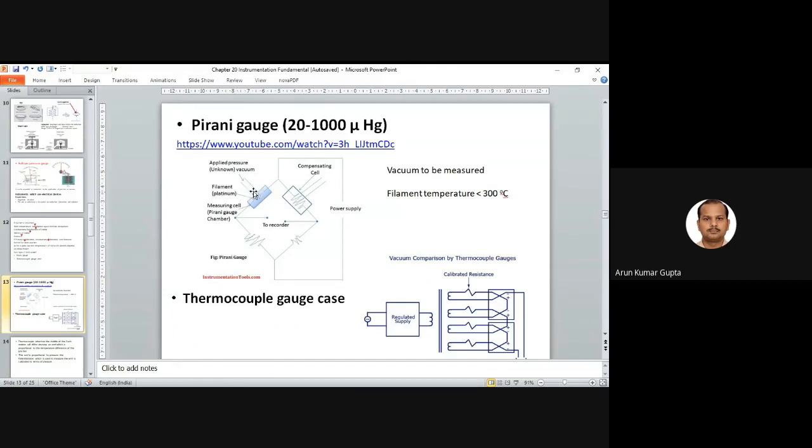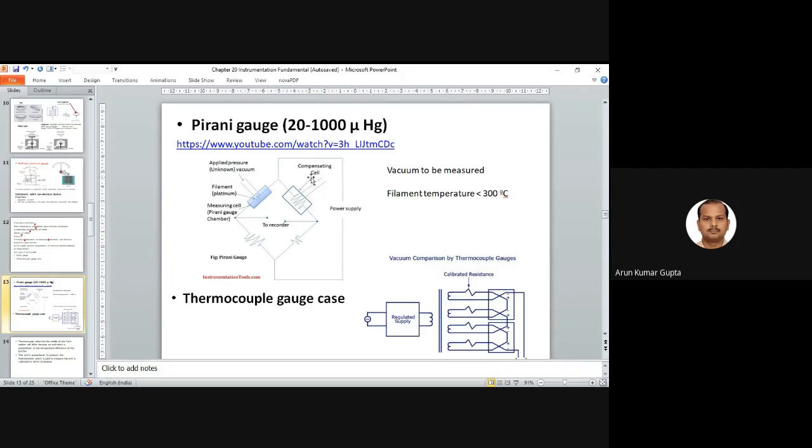From our point of view, you must know that the Pirani gauge is useful for measuring pressure up to this range, and we can measure the vacuum, with the filament temperature being less than 300 degrees centigrade. We have a platinum filament, and we supply the power.